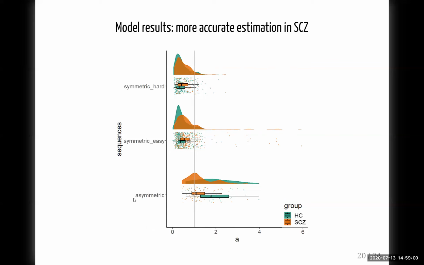Though for the asymmetric sequences, we actually see pretty good estimation, very close to 1 for the patients, and far more diverse and indicating some base rate neglect phenomenon in the healthy controls.